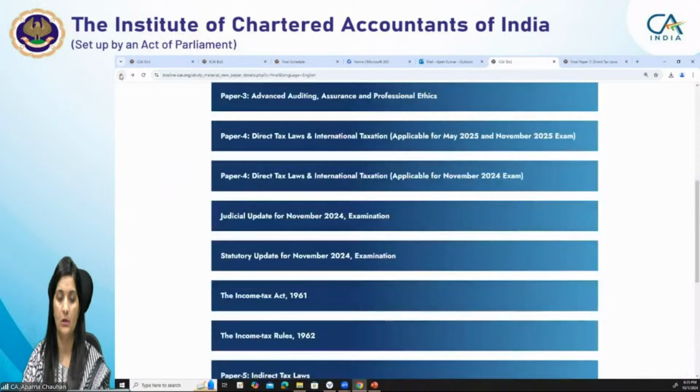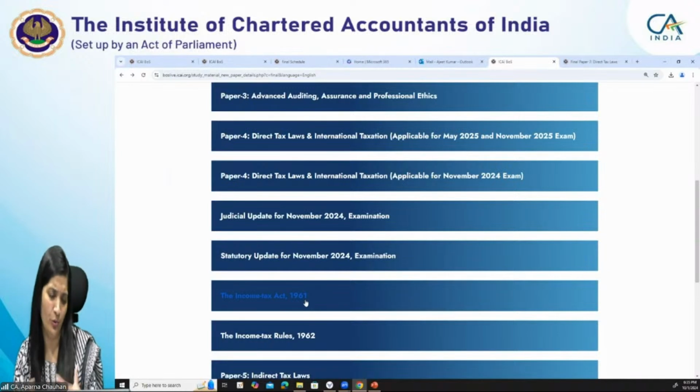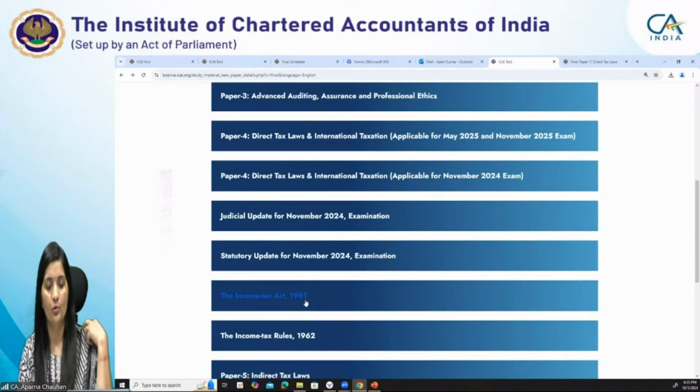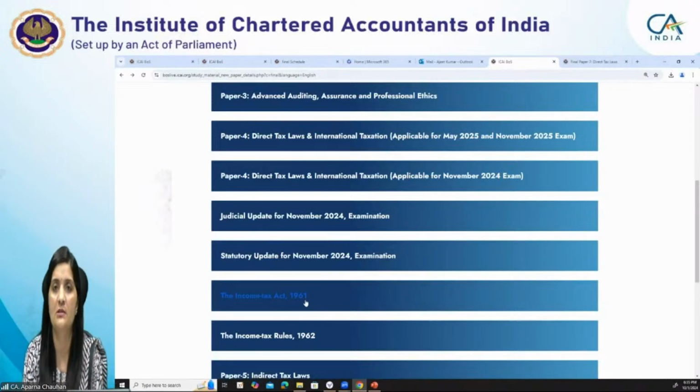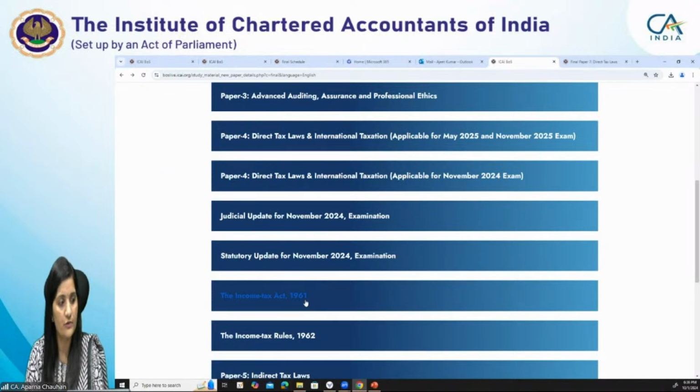You should go and refer to this Bare Act also. As and when you study certain provisions in the class, try to understand those provisions with the help of the Bare Act also. It will help you to know how to read the provisions of the Act itself, right? So in case you want to ask anything, you are most welcome. You can ask me any query relating to this.